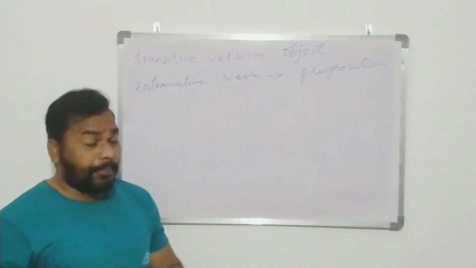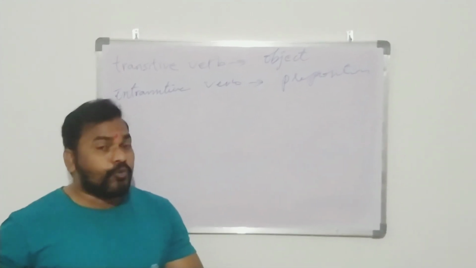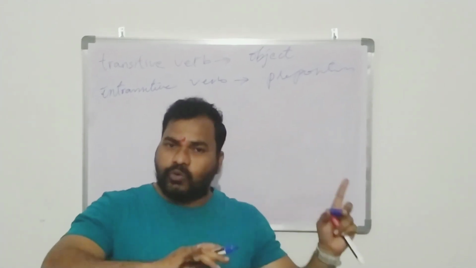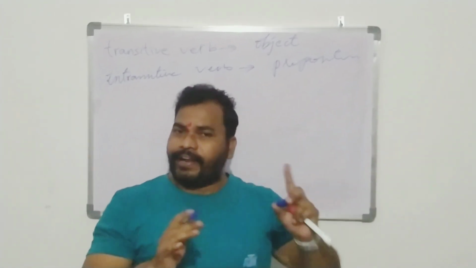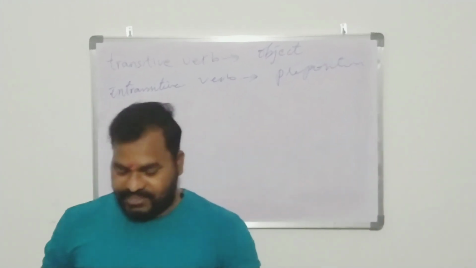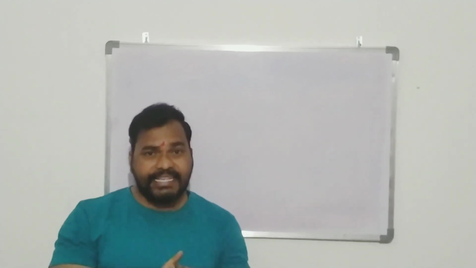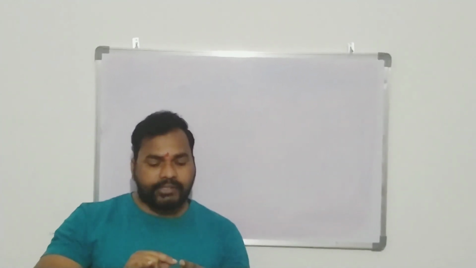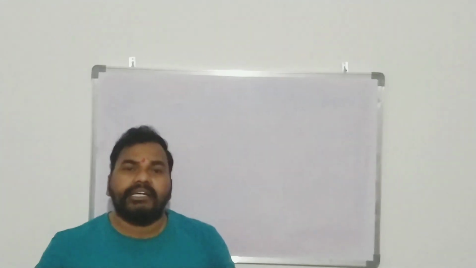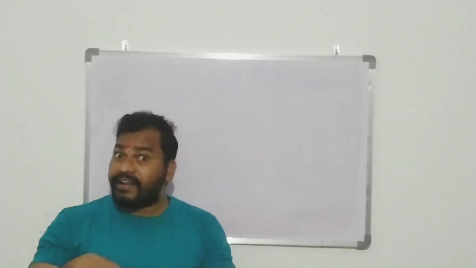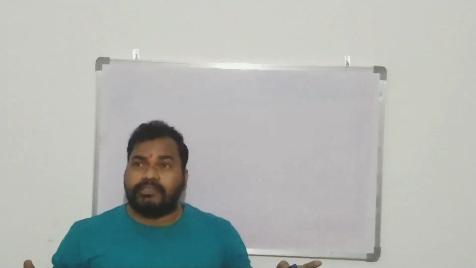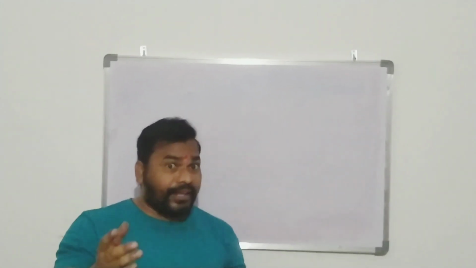To begin with the session, I would like to tell you how to change active voice into passive voice and passive voice into active voice in the present tense. Okay? I start. Transitive verb: I eat a mango. Whatever verb is immediately followed by an object can easily be converted into passive voice, whereas an intransitive verb can never be converted into passive voice. I will tell you an example.